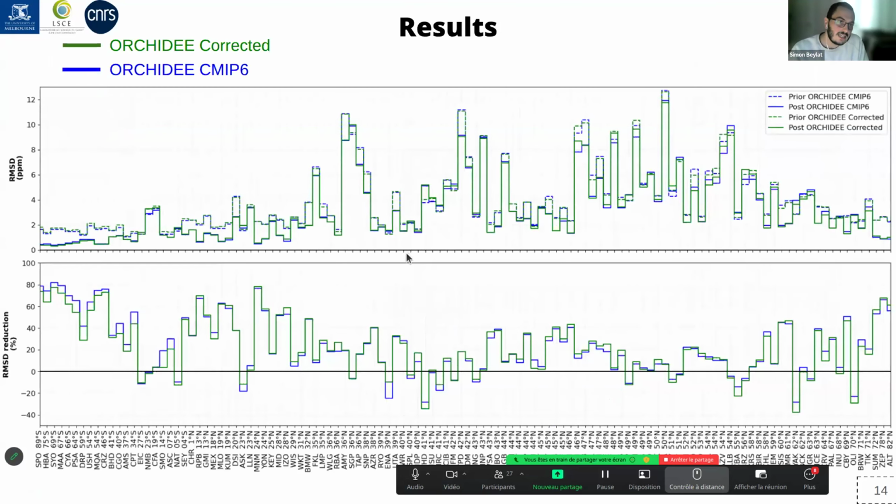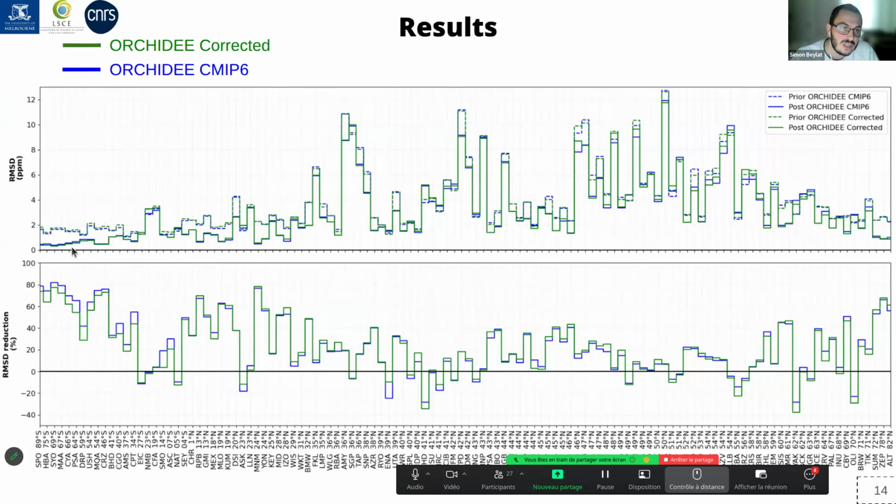What we can see here is the result of the calibration for the two scenarios. In green, the ORCHIDEE corrected, and in blue, the ORCHIDEE synopsis. On the top we can see the RMSD, where the solid line is the posterior RMSD and the dashed line the prior RMSD, for each station from south to north. And on the bottom, we can see the RMSD reduction. Basically, for most of the sites, we really reduce the RMSD. So this is for the validation period.